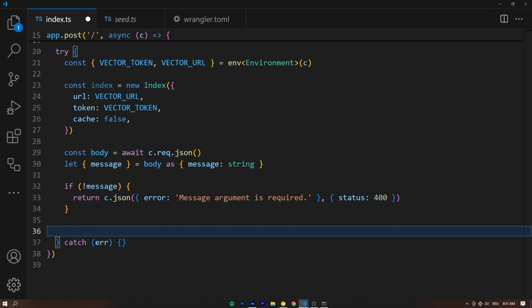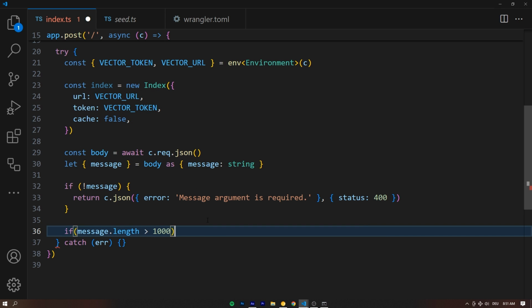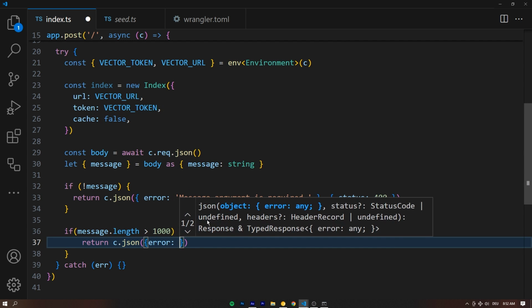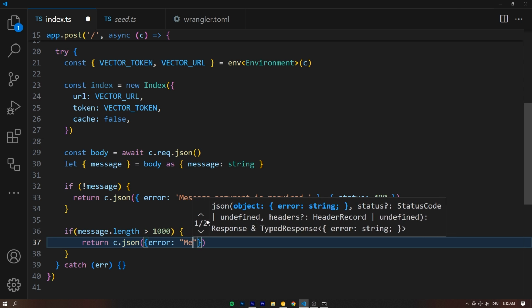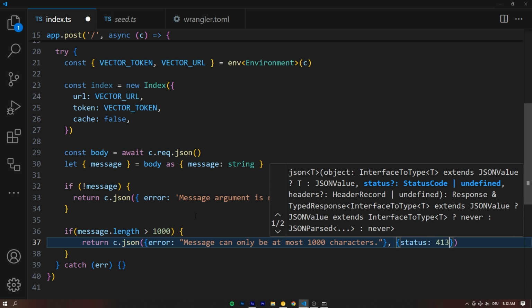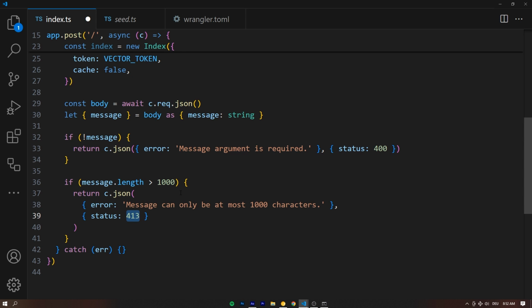And now in order to make sure that the user input is safe to answer, we can say if the message.length is larger than, for example, 1000, right? If it's a super long message, in that case, hell no, we're not gonna answer it, right? In that case, we're gonna return a c.json, and that's gonna say error. And then, for example, as the error string, message can only be at most 1000 characters, period, right? And then as the status, we're gonna send 413. There we go. You could also send 400 bad requests. That would be totally valid as well.